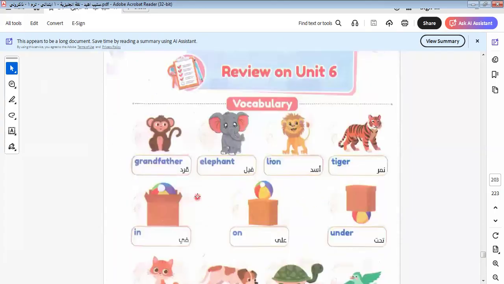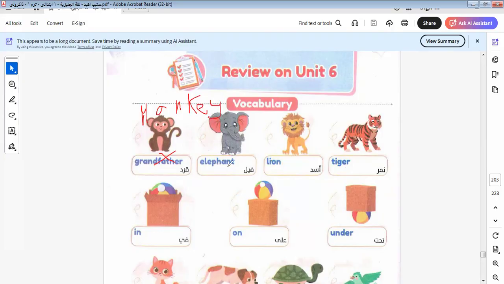There is a review on Unit 6. Let's learn the words that we know in this unit. In this unit, we learn grain. Here it says grandfather. It's not grandfather, it's monkey. I have a mistake here. This is my monkey.